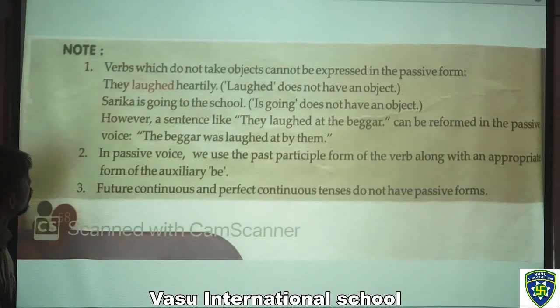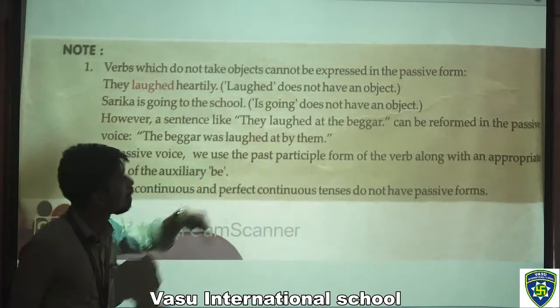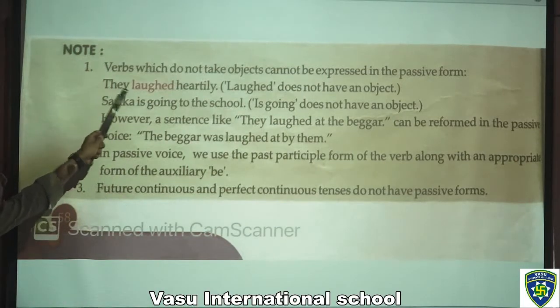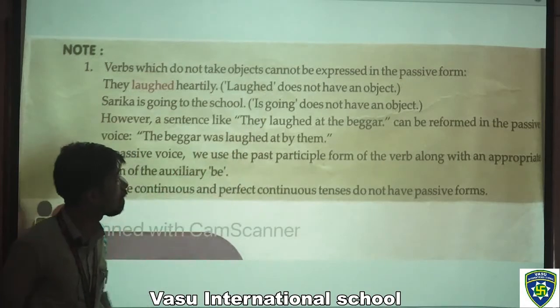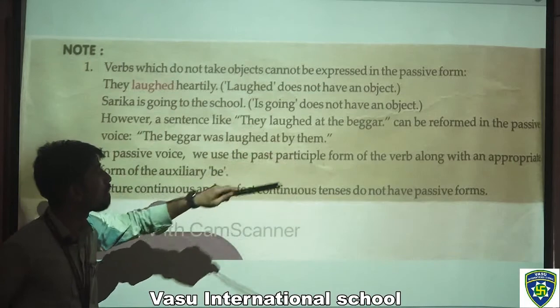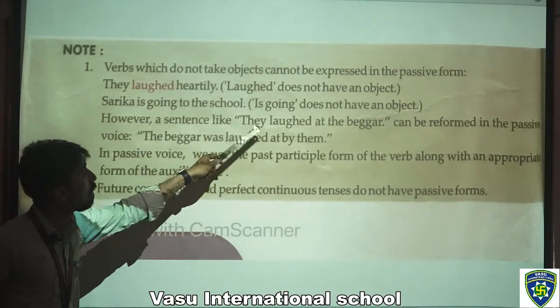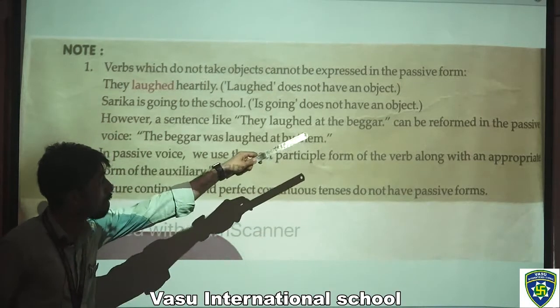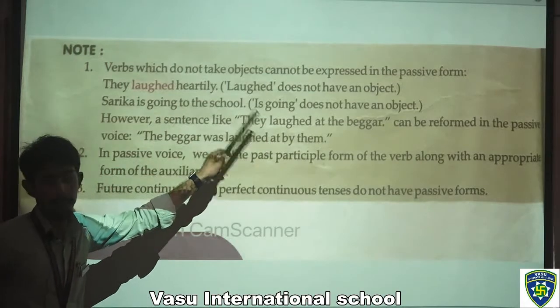Next page, we have a note: verbs which do not take objects cannot be expressed in the passive form. Like, they laughed heartily. So laughed does not have an object. Sarika is going to the school. So is going does not have an object. However, a sentence like they laughed at the beggar can be reformed in the passive voice like this: the beggar was laughed at by them.